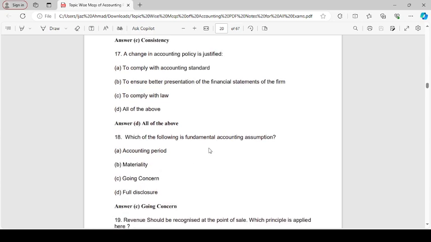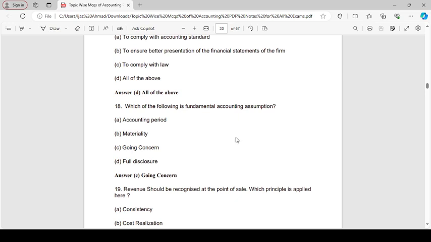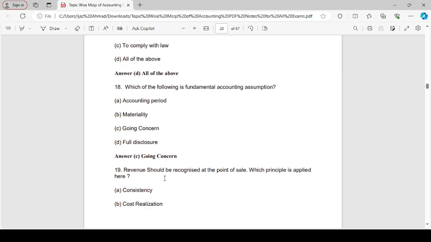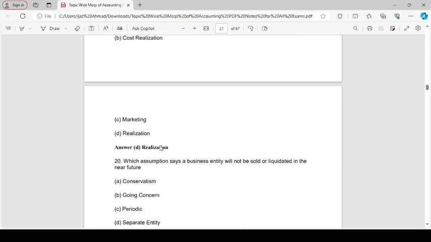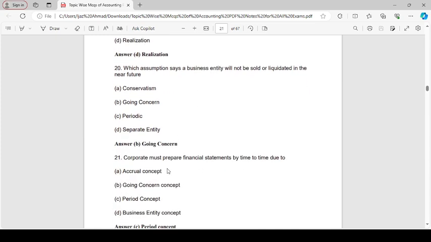Which of the following is a fundamental accounting assumption? Going concern. Revenue should be recognized at the point of sale, where which principle is applied? Realization. Which assumption says that a business entity will not be sold or liquidated in the near future?